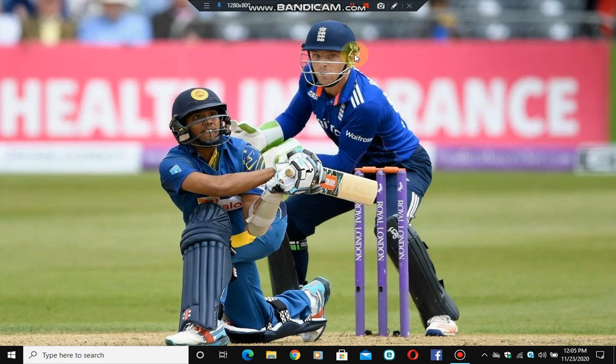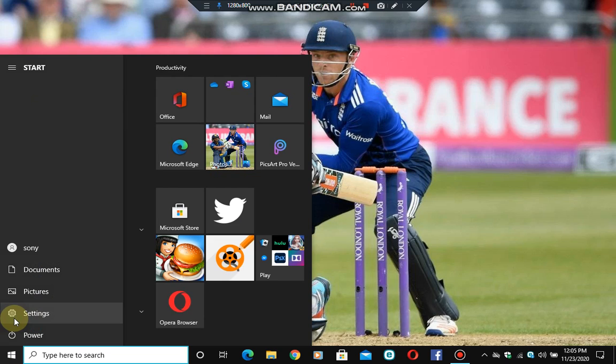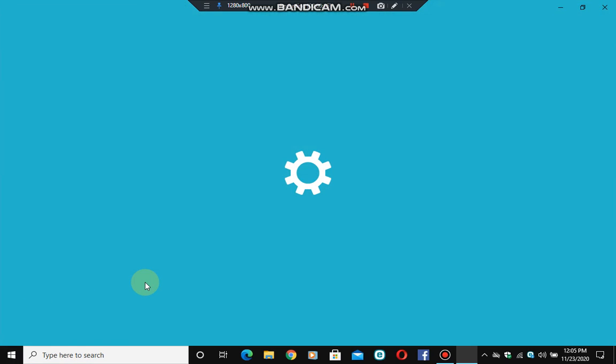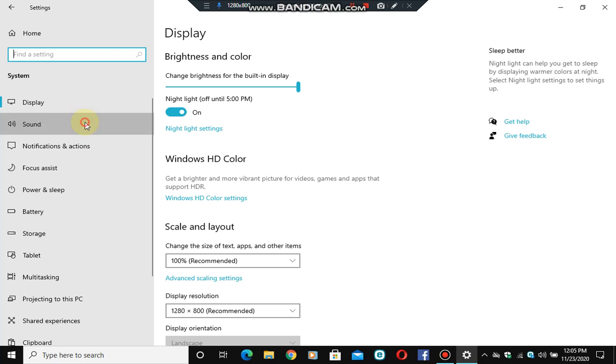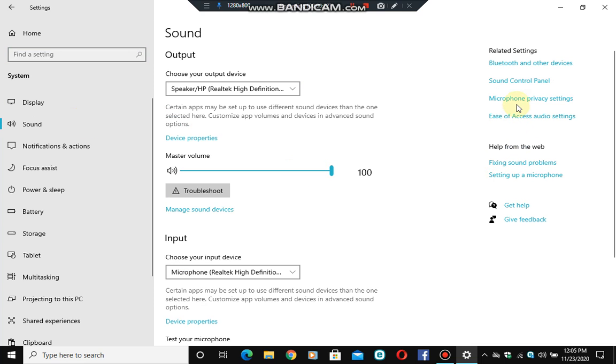So today I'm gonna show you how to fix buzz sound in your microphone. So first click on start button, go to settings. Now click on system, again click on sound. Then we have to go to sound control panel.